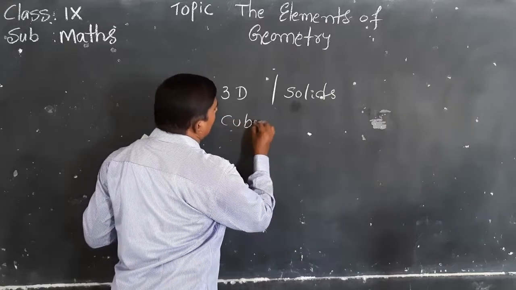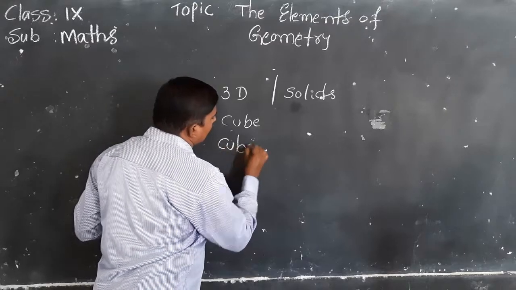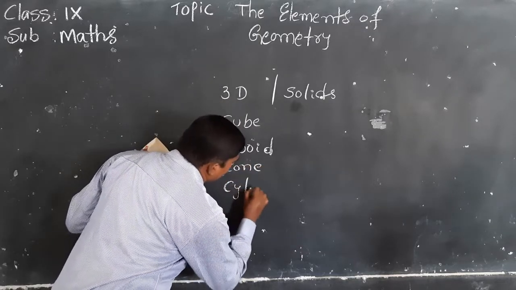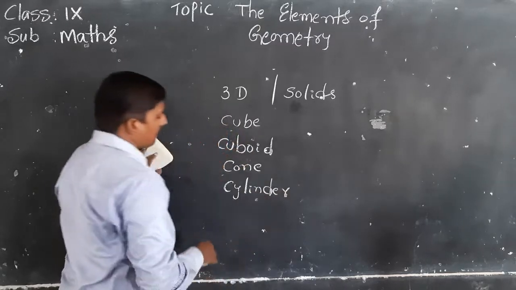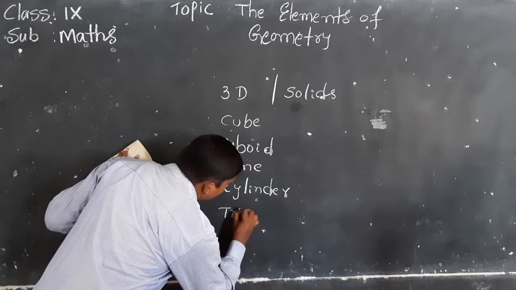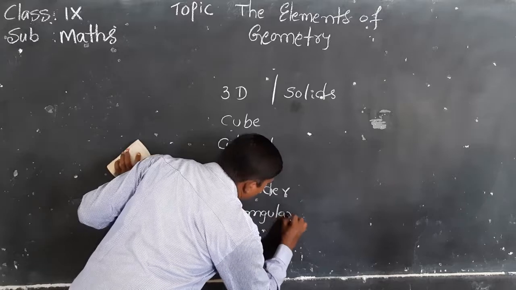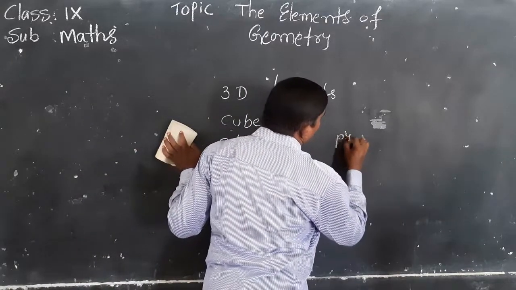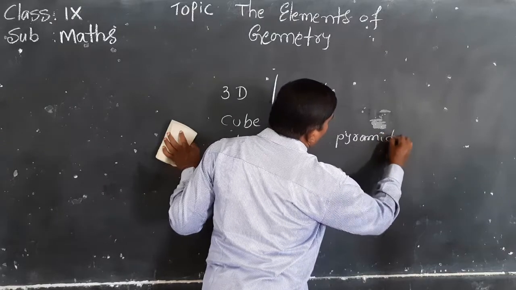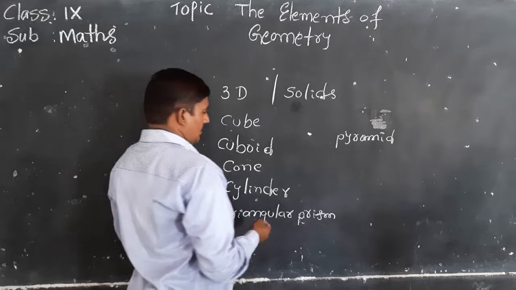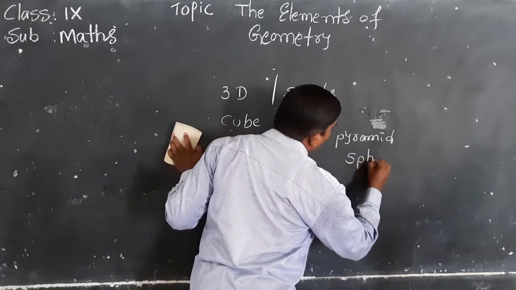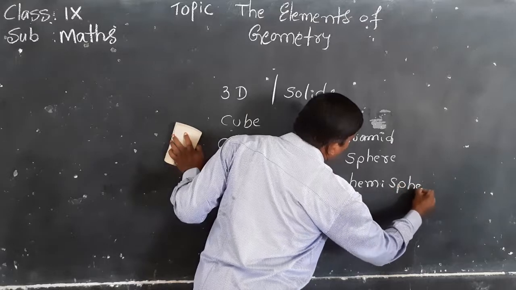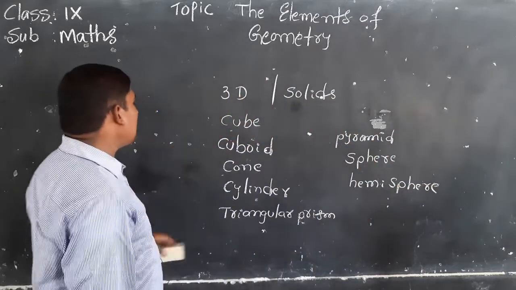Cube, cuboid, cone, cylinder, triangular prism, pyramid, sphere, hemisphere, and so on. So many are there. These are all 3D.